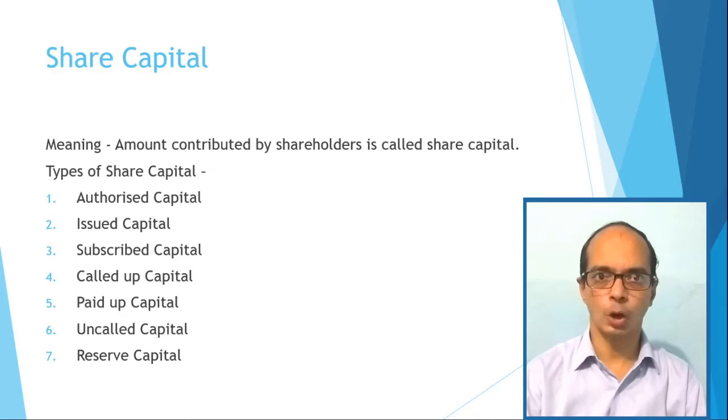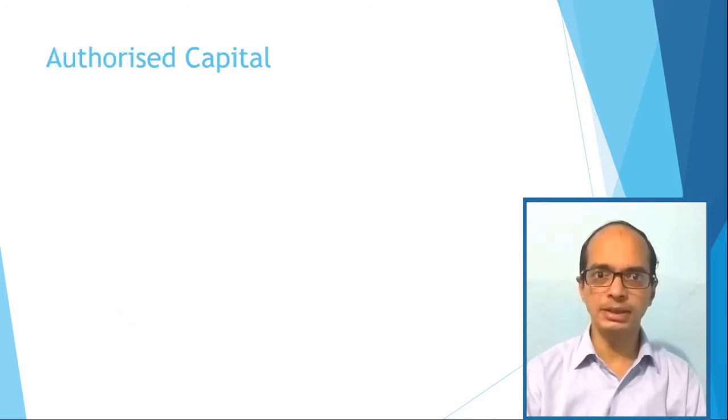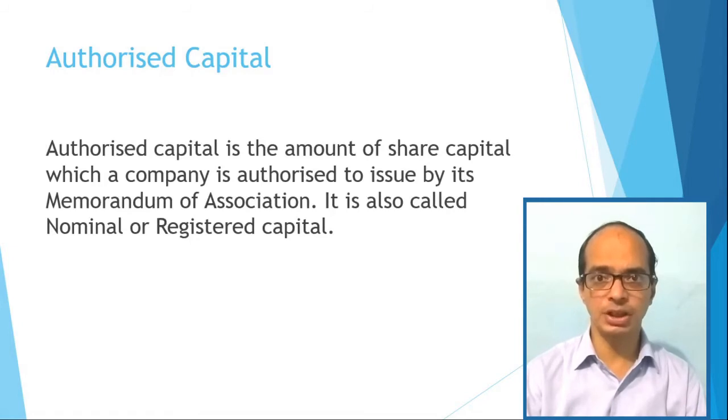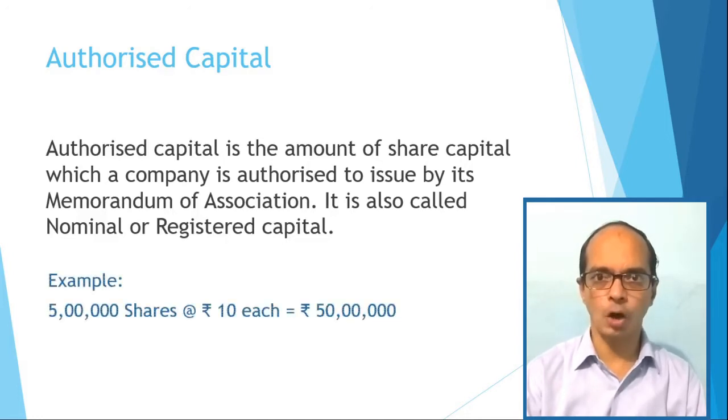First, authorized capital. Authorized capital is that capital with which company is registered. This capital is mentioned in the capital clause of the Memorandum of Association. This is the maximum capital which can be issued by a company. But this capital may be increased or decreased according to the provisions of the Companies Act 2013. For example, a company may have authorized capital of rupees 50 lakhs, which is divided into 5 lakh shares of rupees 10 each.